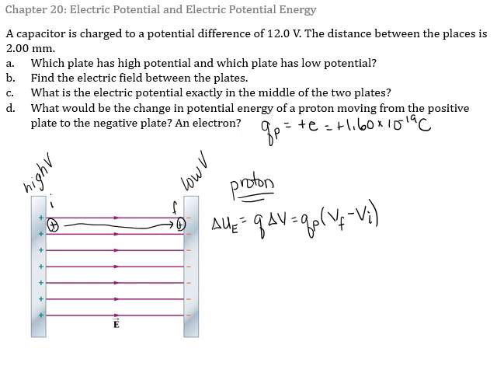Charge of the proton is 1.6 times 10 to the minus 19 coulombs. V final is at the negative plate. On the previous slide, we showed that since we decided S was equal to 0 at the negative plate, the potential at the negative plate was 0. Minus our V initial, so since the potential difference is 12 volts, if the negative plate is at 0 volts, the high plate must be at 12 volts.